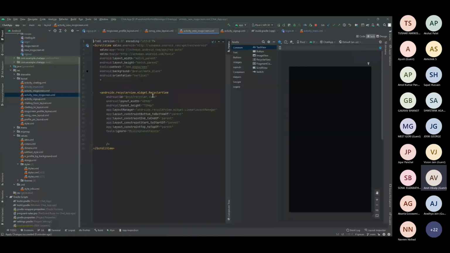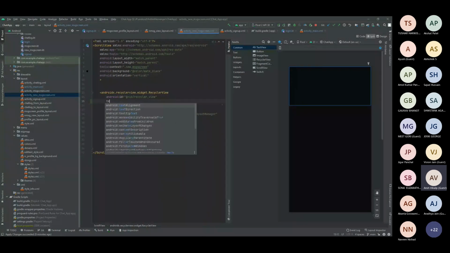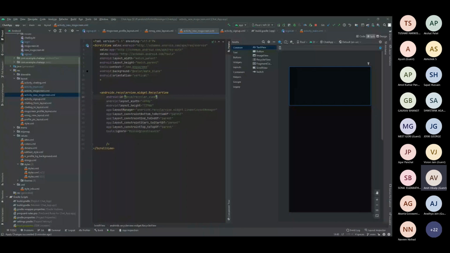So the benefit of using recycler view is that, for example, if this particular item is there, let me just make it... one second. Yes, I would be using... let's use a text here. No, I guess text is not allowed here. Okay, anyways.